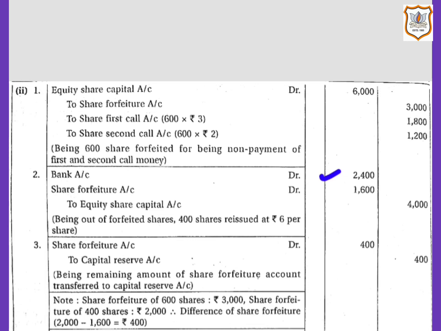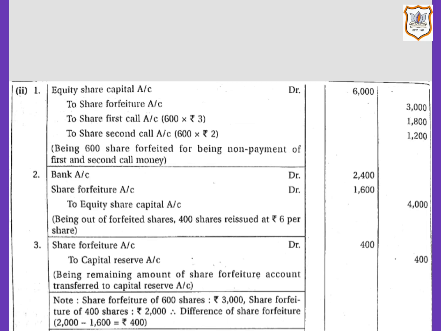Now share forfeiture account will be debited with the discount allowed on reissue, that is rupees 1,600. That is 400 multiplied by rupees 4. Here rupees 4 is the discount amount per share. We will get discount amount per share by subtracting reissue price per share, that is rupees 6, from paid up value, that is rupees 10. So 10 minus 6 comes to rupees 4, that is discount amount per share.